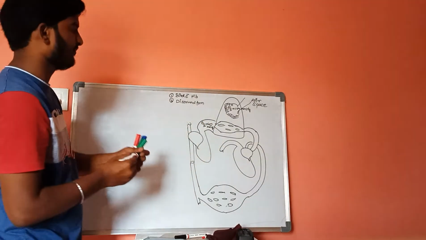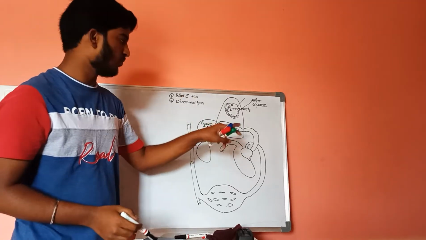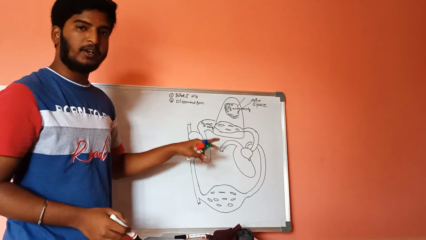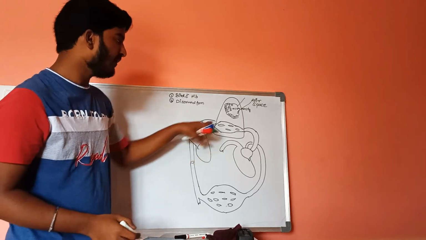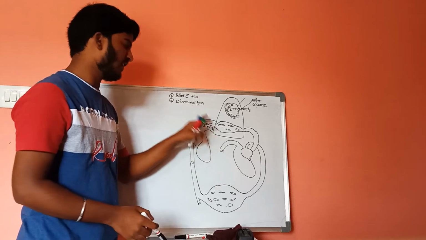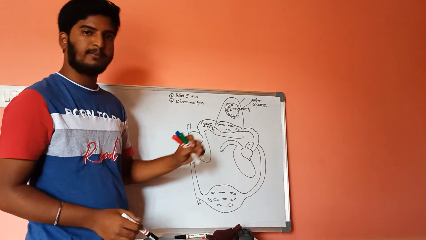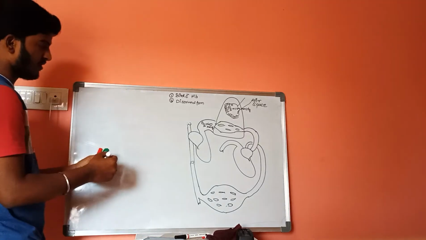The blood going towards the lungs through the pulmonary artery has a partial pressure of oxygen of 40 mmHg, and it consists of RBC.